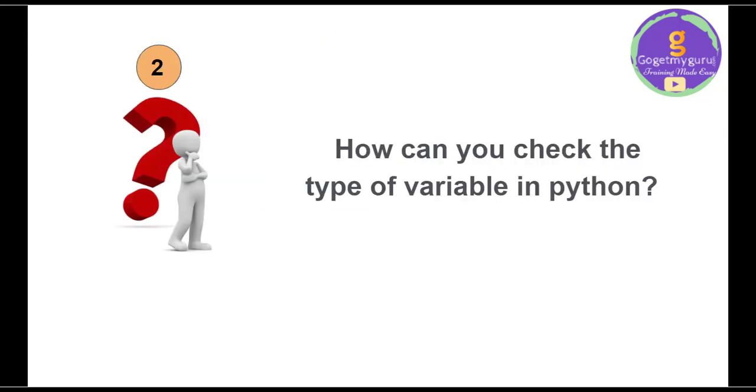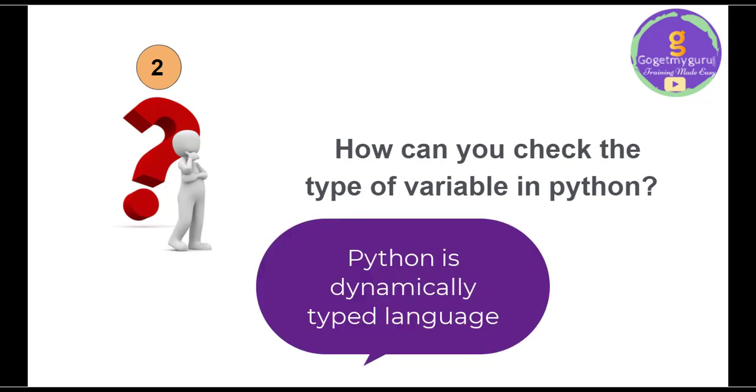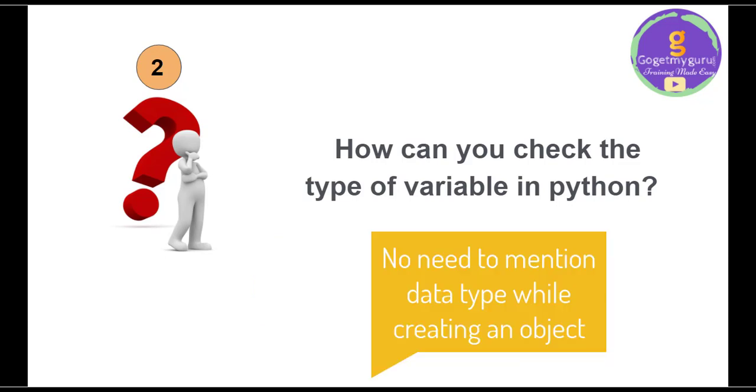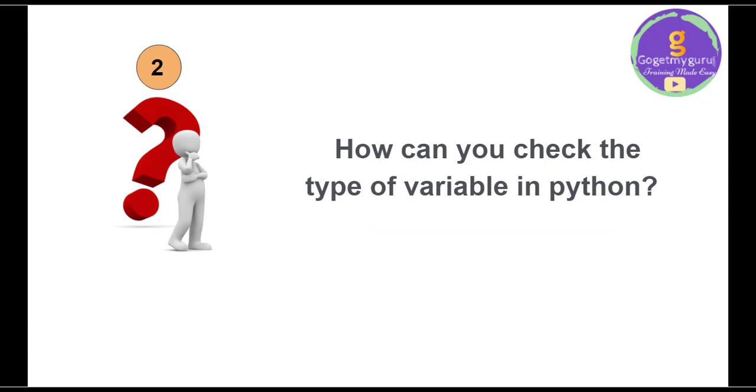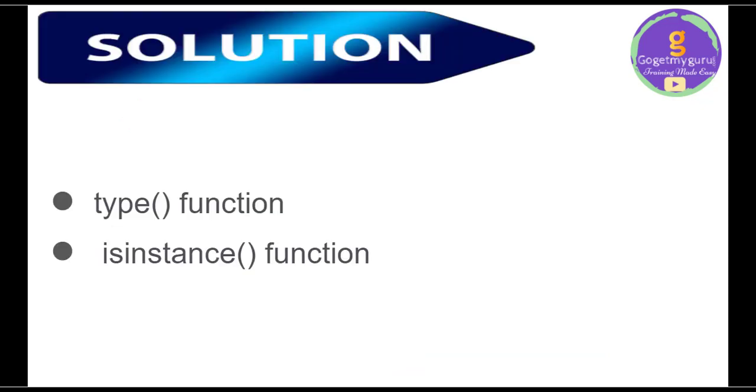The next question is, how can you check the type of variable in Python? As you all know, Python is a dynamically typed language, so there is no need to mention the type of data you are declaring. It is interpreted by the interpreter at runtime. So how can we check the type of a variable? This can be checked using two functions. The first one is the type function, or you can go for the isinstance function. Let's see how we can make use of these functions.